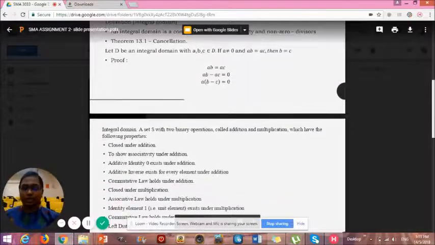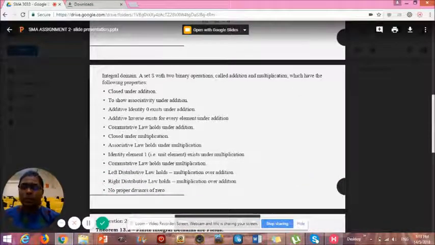An integral domain is a set with two binary operations called addition and multiplication, which have the following properties. The first one is closed under addition, associative under addition, additive identity 0 exists under addition, additive inverse exists for every element under addition.